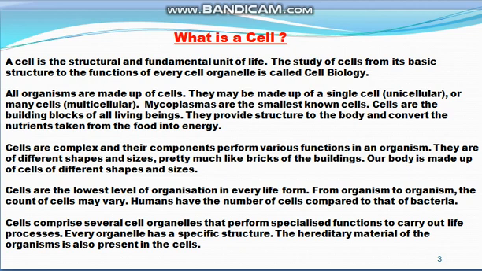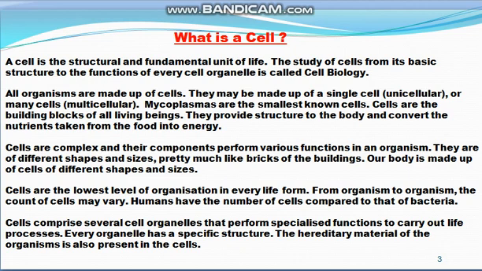Cells comprise many cell organelles which perform specialized functions to carry out the life processes. Every organelle of the cell has a specific structure and performs a specific function. Moreover, the hereditary material of the organism is also present in the cell. So this is the basic introduction to the cell.